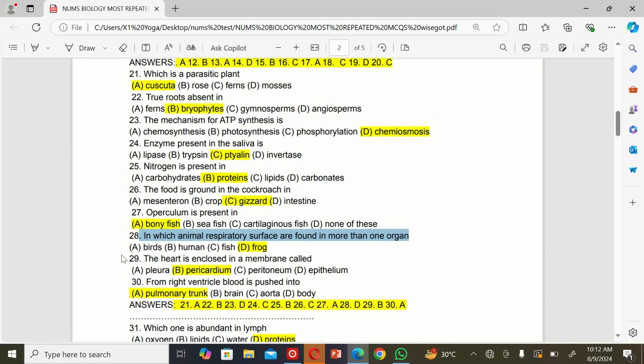Frog. The next MCQ is: the heart is enclosed in a membrane called A. Pleura, B. Pericardium, C. Peritoneum, and D. Epithelium. The correct option is B, pericardium. The next MCQ is: from the right ventricle, blood is pushed into A. Pulmonary trunk, B. Brain, C. Aorta, and D. Body. The correct option is A.